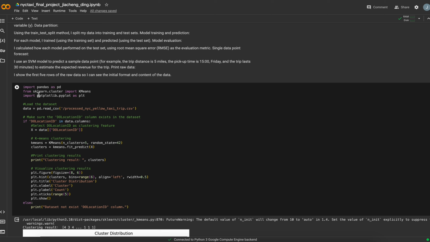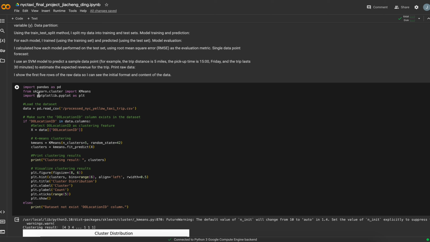So I load the processed NYC yellow taxi trip file, the pre-processed taxi data, because if I do not use a processed CSV, I need to start from the beginning since during this process I've changed something. First, I need to do feature selection. Feature selection is very important when we are doing machine learning work, because there's nothing correct or wrong; the feature that suits and satisfies the work is the best feature.